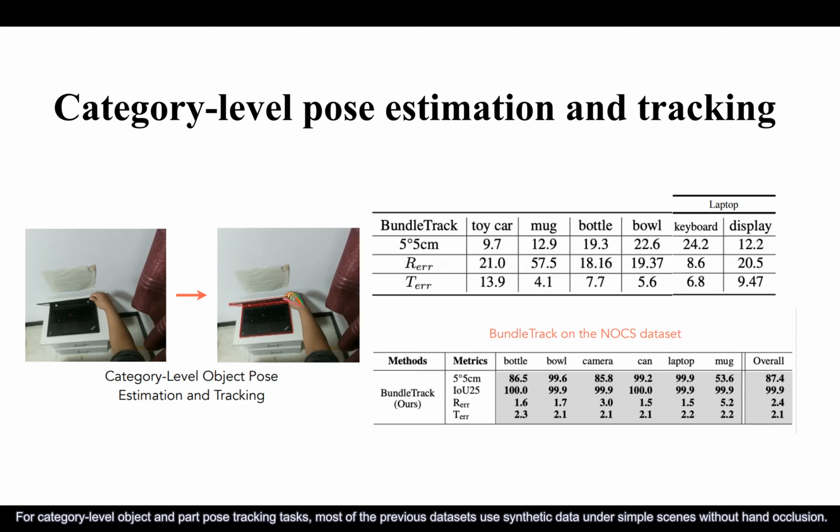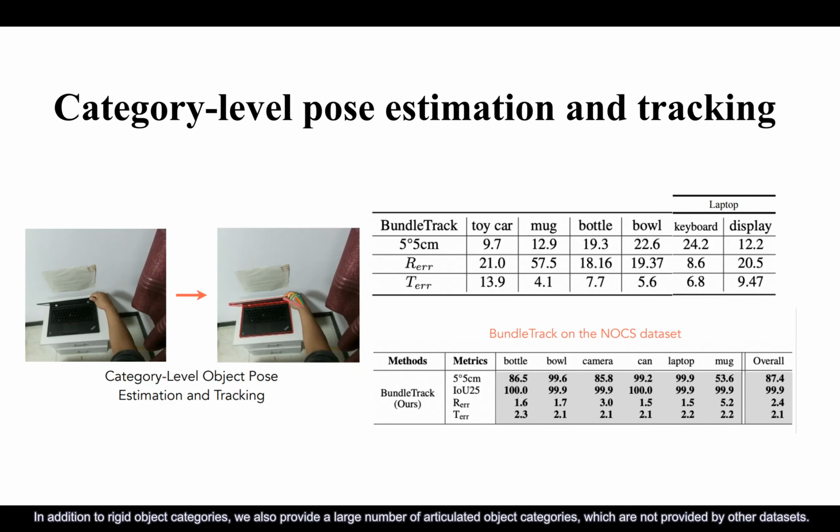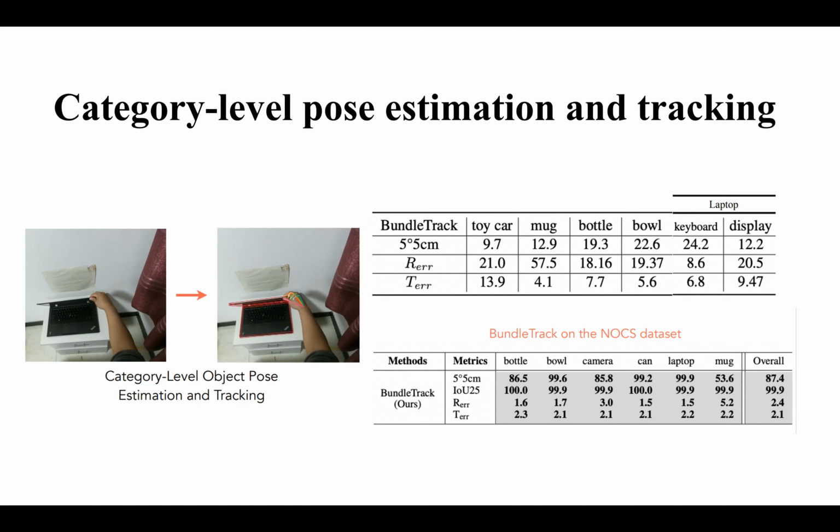For category-level object and part pose tracking tasks, most of the previous datasets use synthetic data under simple scenes without hand occlusion. In addition to rigid object categories, we also provide a large number of articulated object categories, which are not provided by other datasets. Experiments show category-level pose tracking is indeed very challenging in real-world interactive scenarios, where data suffers a lot from sensor noise, complex backgrounds, hand occlusions, as well as fast motions.